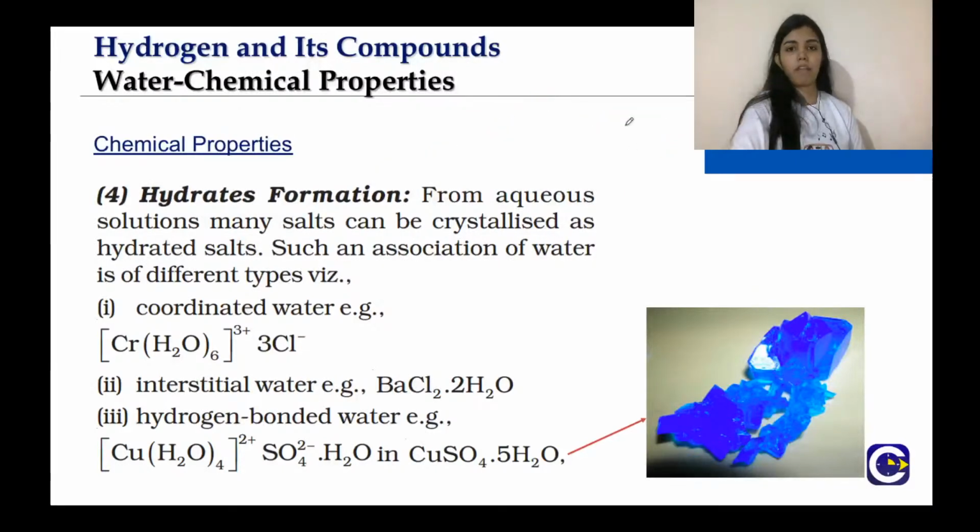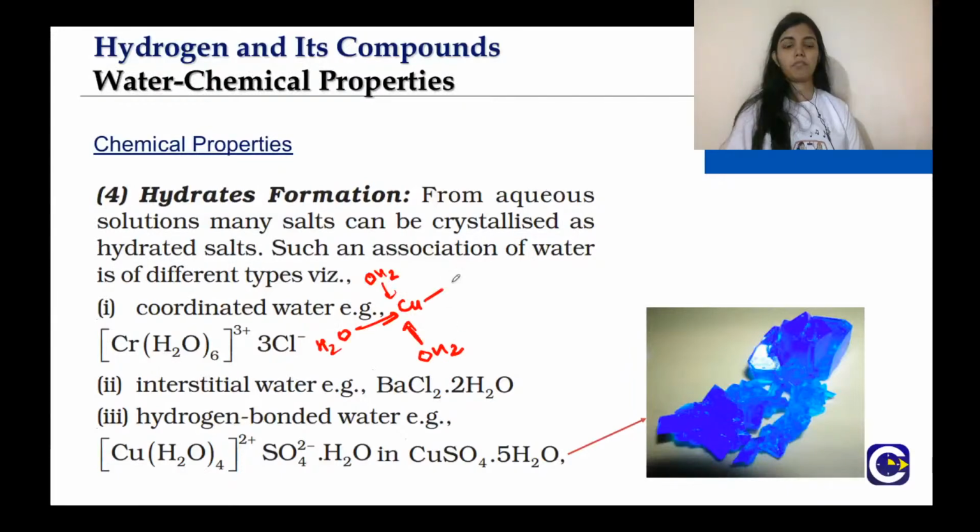Just a second, I do not have the space here. Yeah, copper is associated with 4 water molecules here. Then through hydrogen bonding, 1 water molecule will be connected to sulfate, sulfur here.